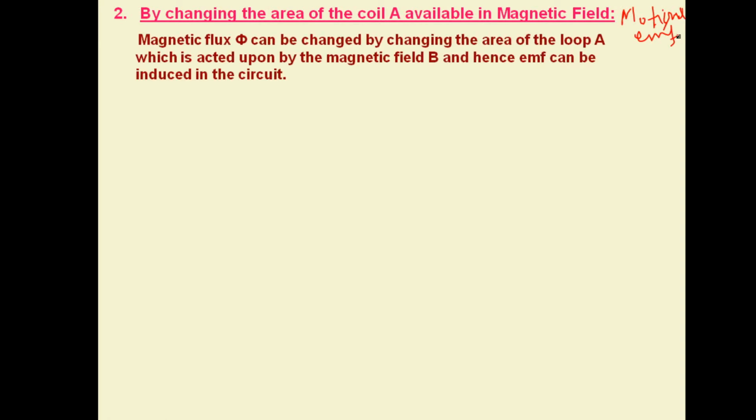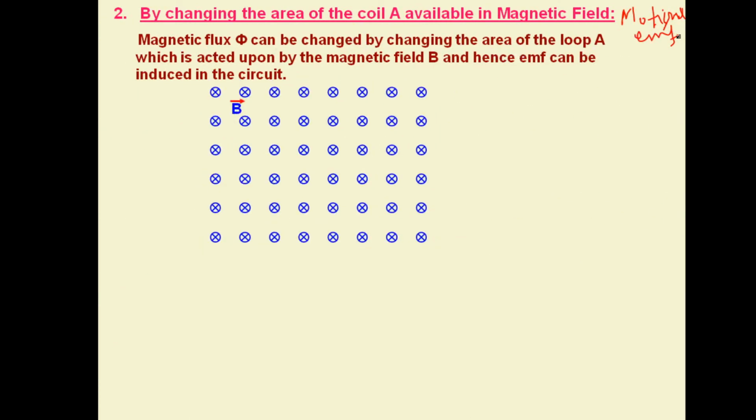So what is that motional EMF? The EMF produced by motion of the conductor. The magnetic flux phi can be changed by changing the area of the loop which is acted upon by the magnetic field, and hence EMF can be induced in the circuit. Suppose this is a downward, uniform, perpendicular magnetic field, and in this we are placing a coil just at the boundary of the magnetic field.